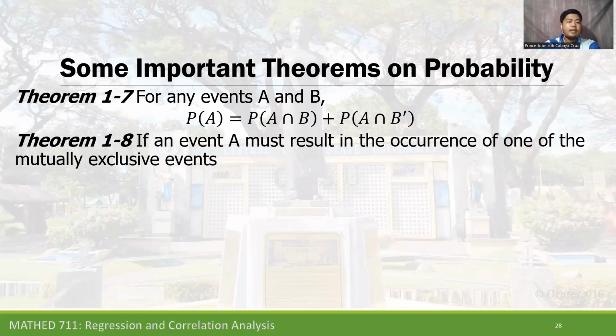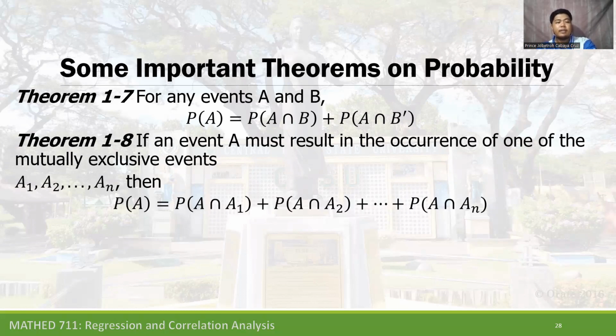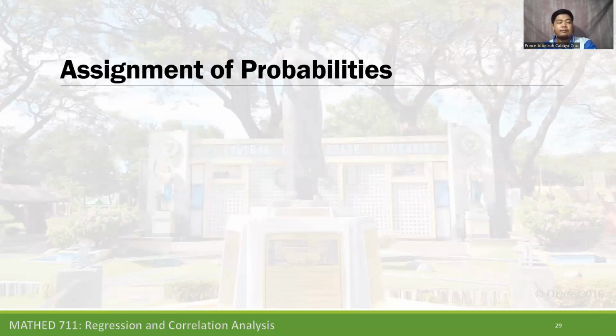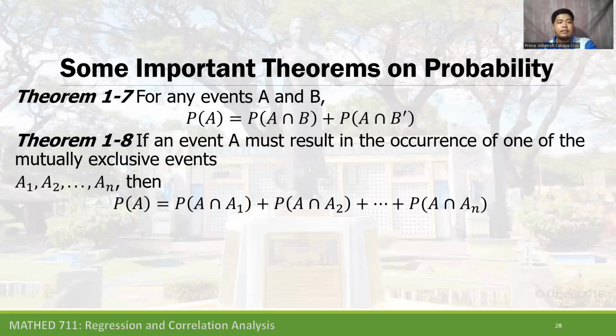If an event A must result in the occurrence of one of the mutually exclusive events A sub 1, A sub 2, to A sub n, then probability of A is equal to the probability of A intersection A sub 1 plus probability of A intersection A sub 2 plus to the probability of A intersection A sub n.